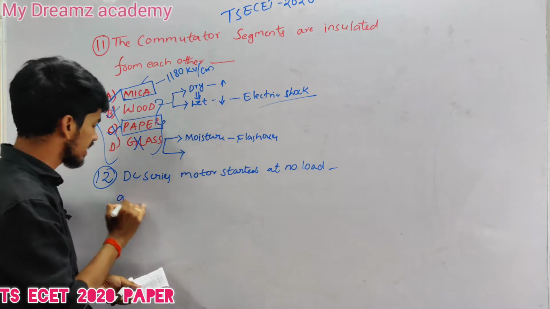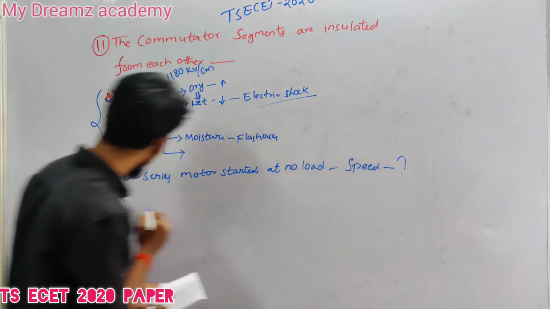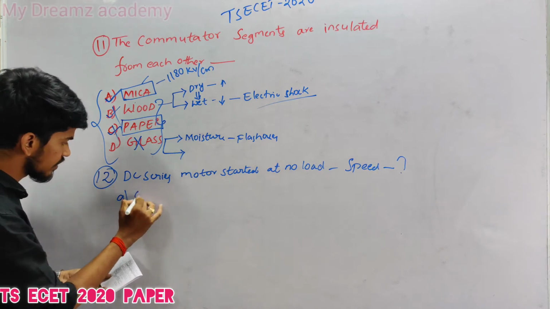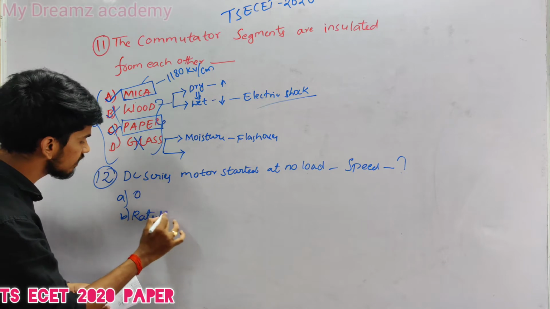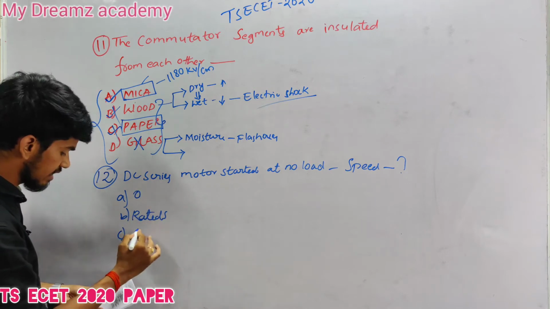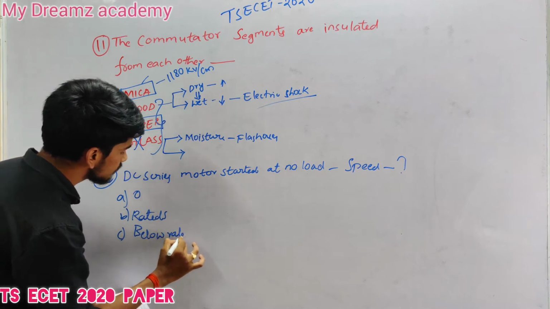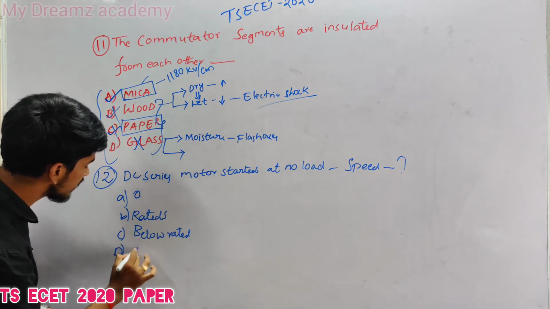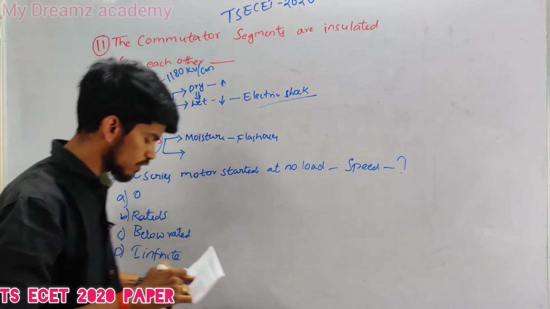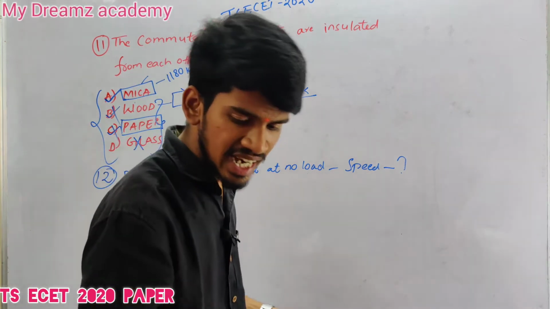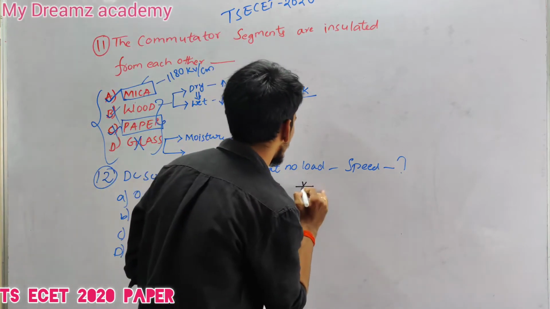Its no load speed will be option A 0, option B rated speed, option C below rated speed, option D infinite.